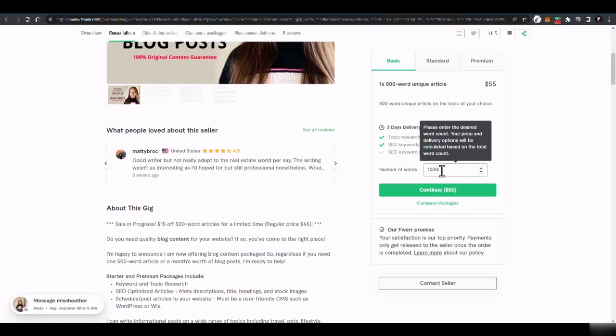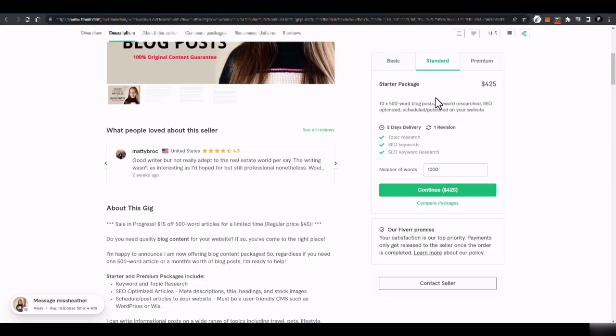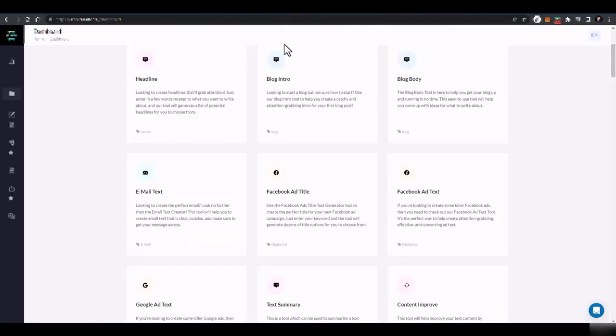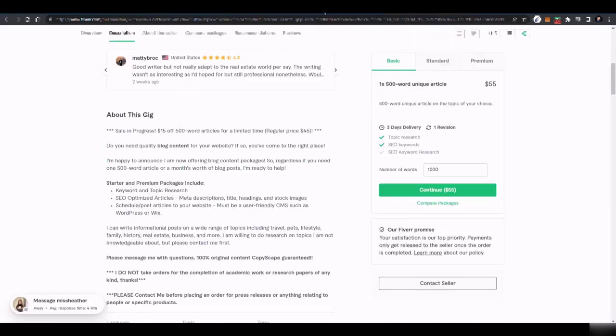If I want a 1,000-word article, it would charge $55. And with the standard pack, you can see 10 blog posts of 500 words for $425. That's how much money you can make. In this tool, you just have to type in a few commands, and the tool will generate it all for you.